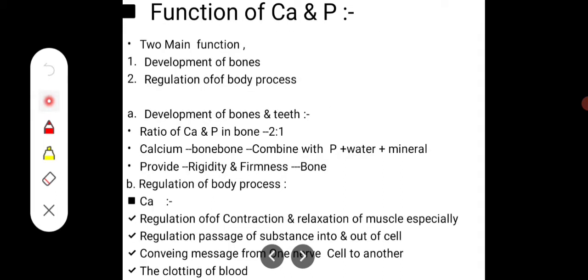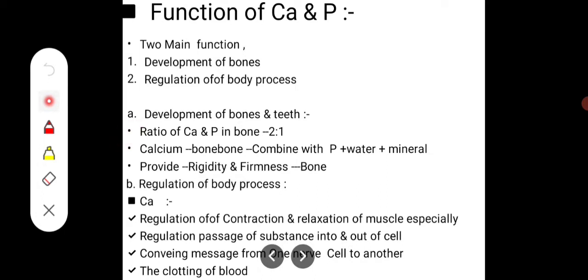Next is the function of calcium and phosphate. There are two main functions: number one, the development of bones and teeth, since most of them are present there; and number two, the regulation of body processes. Let's discuss how they help in each, starting with the development of bones and teeth.